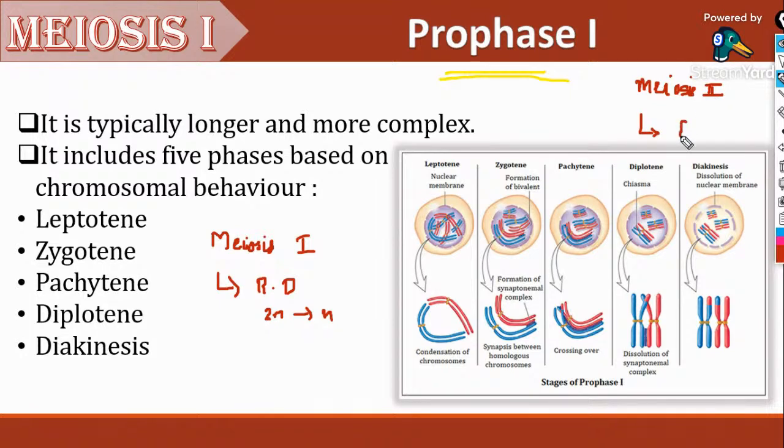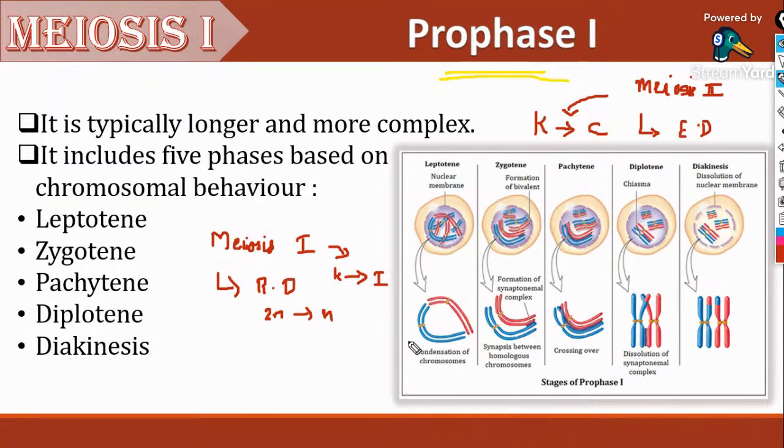What happens there? Equational division occurs, the same process occurring in mitosis. So karyokinesis is followed by cytokinesis in case of meiosis 2, whereas in case of meiosis 1, karyokinesis is followed by interkinesis. We will learn what this interkinesis is later.